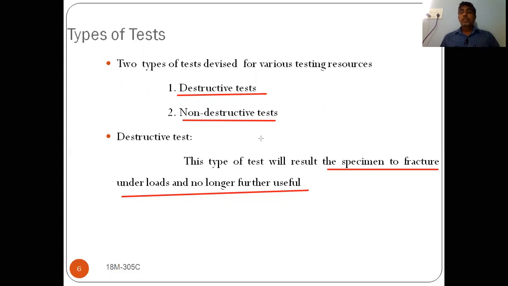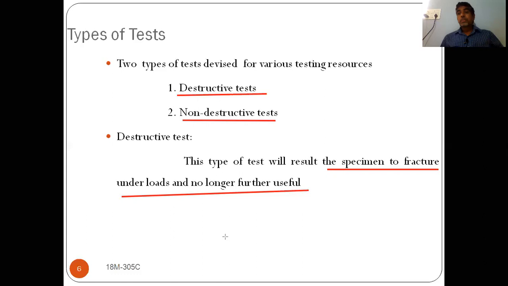I am repeating once again. Testing of materials can be broadly classified into two types: destructive testing and non-destructive testing. In destructive testing, as the name indicates, destruction of the material takes place, that is, fracture of the specimen. After fracture we get the test values, and based on these values we can use that material in different applications.